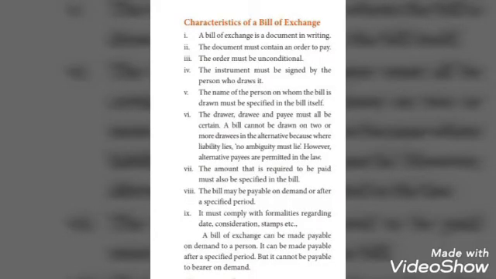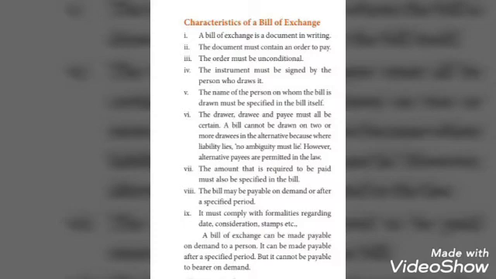The next topic is characteristics of a bill of exchange. Here they are given 9 characteristics. The first point is a bill of exchange is a document in writing. The second is that the document should contain an order to pay. The third point is the order must be unconditional.